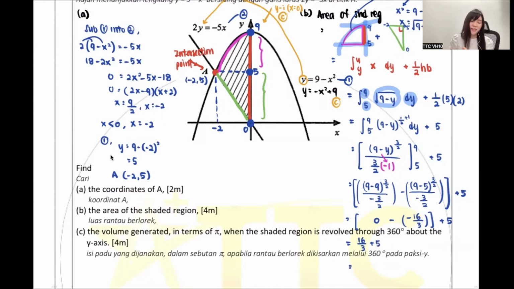Okay then. So guys, I guess we get the answer 31 over 3 unit square. If it's not the same as the bottom, then the bottom answer is wrong. 31 over 3 or 31 over 5? Or 31 over 3. Okay, good. Guys, so far okay or not? Everyone up to here?